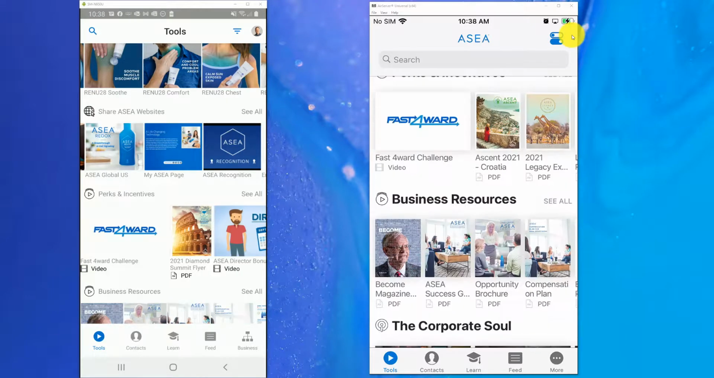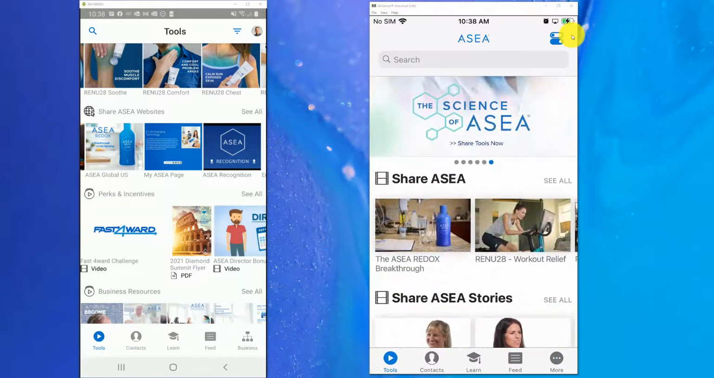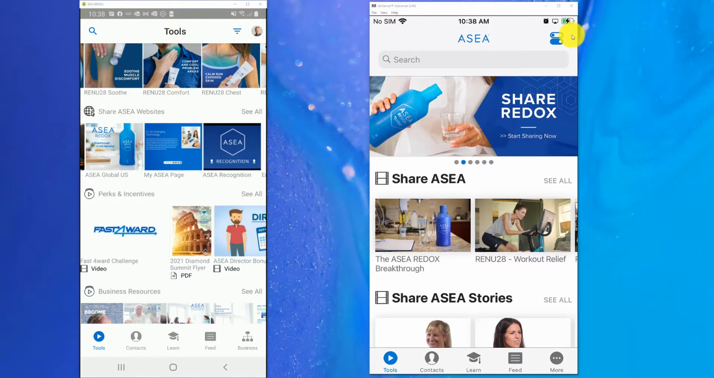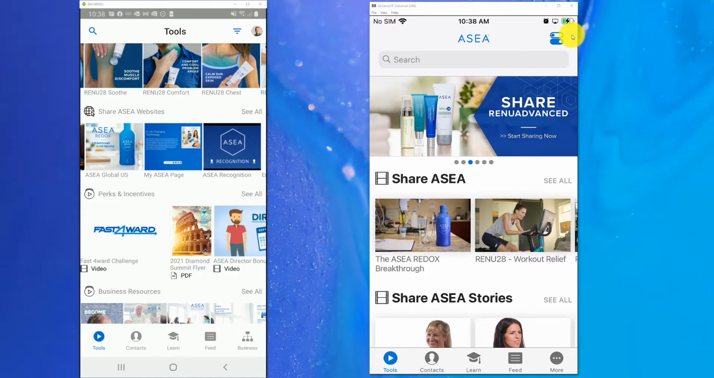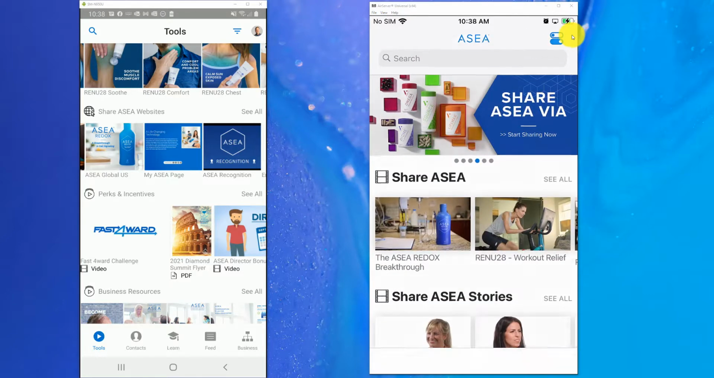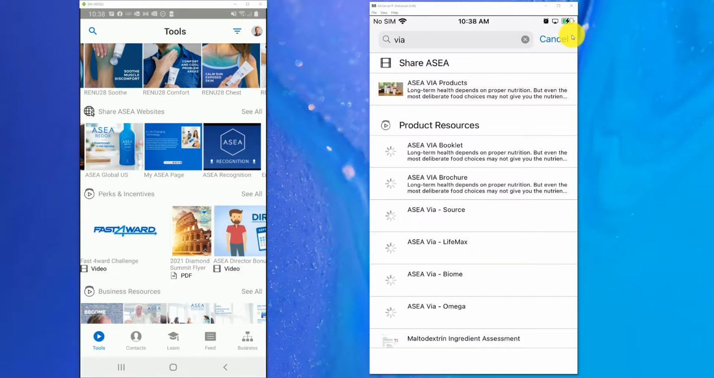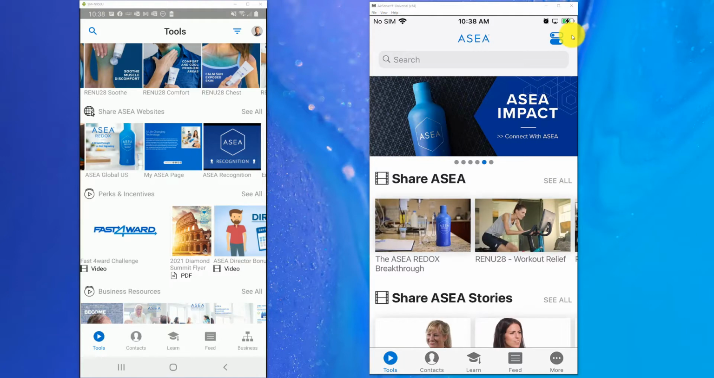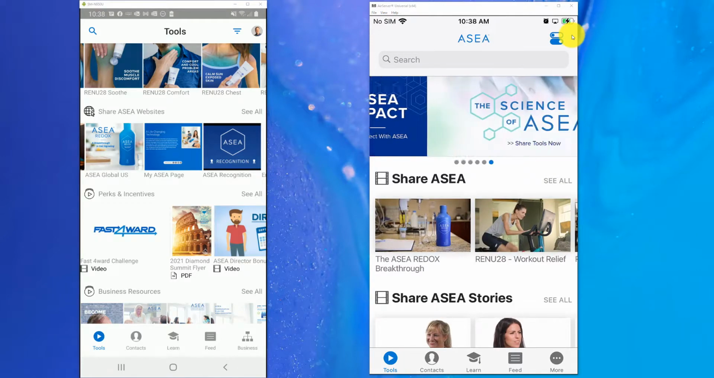Now keep in mind also these banners across the top. This is a shortcut way to help you search the content. If you simply tap on this Share Renew Advanced banner, it's going to search for the word renew. Share ASEA Via, it's going to search for Via. So they're all interactive here, guys. It's very easy and straightforward.